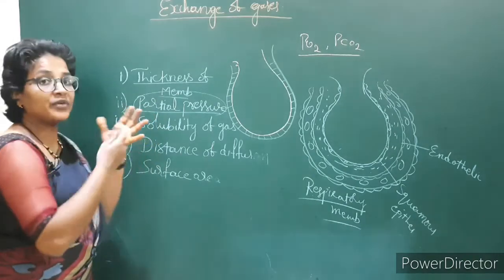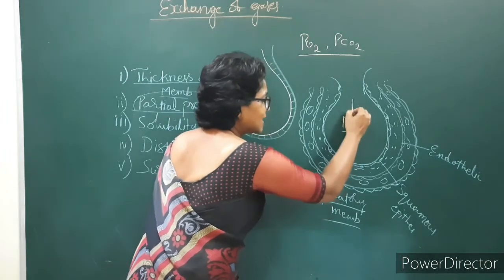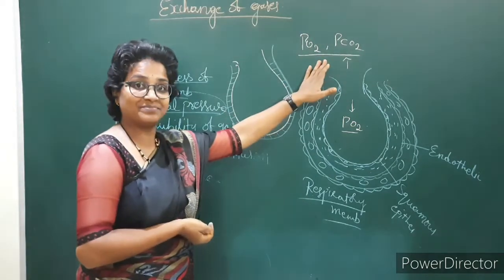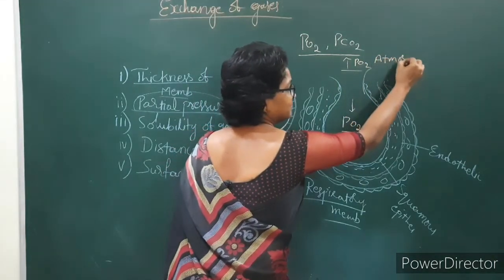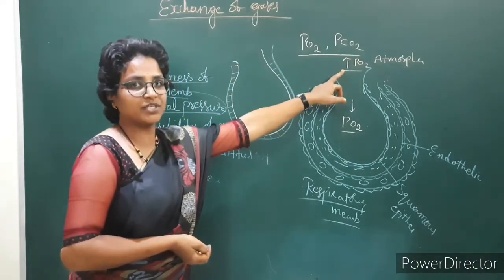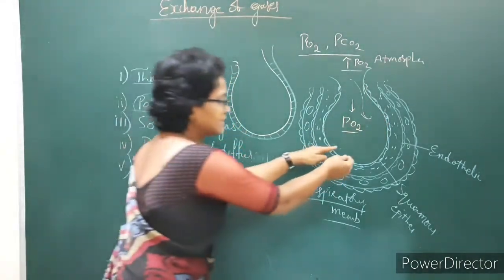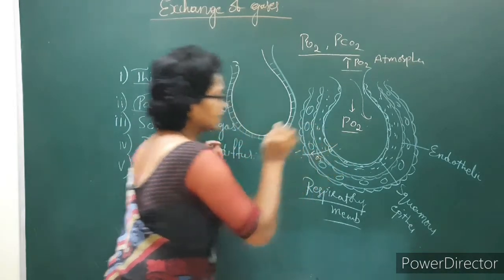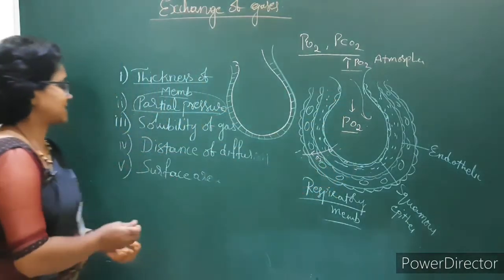How does the partial pressure play an important role? The partial pressure of oxygen is less in the lungs and more in the atmosphere. So from the higher partial pressure to the lower partial pressure there is entry of oxygen, so that the oxygen level increases and the oxygen diffuses into the blood. Like that, depending on the partial pressure, diffusion of gas takes place.